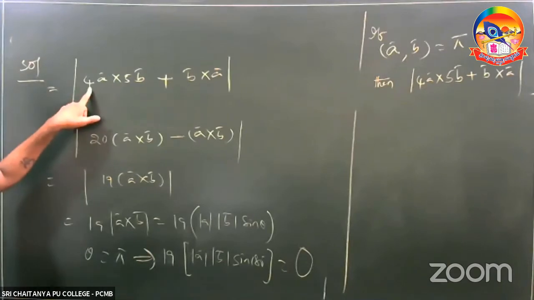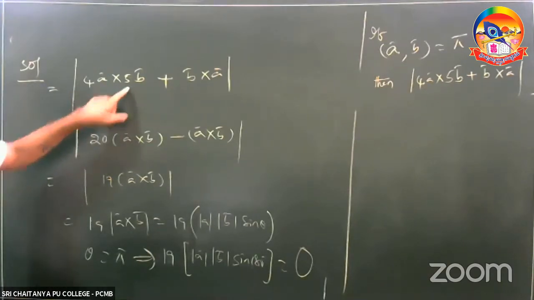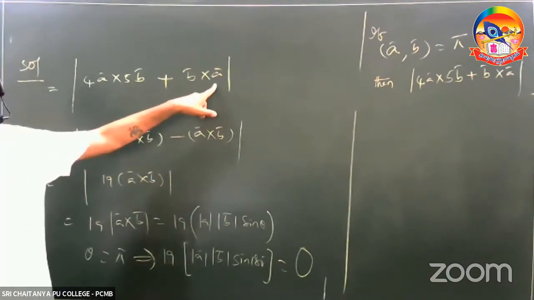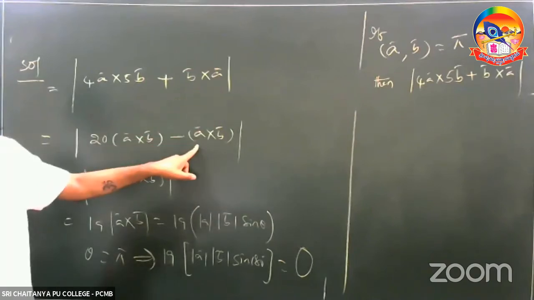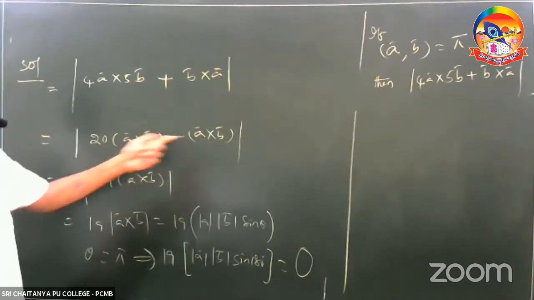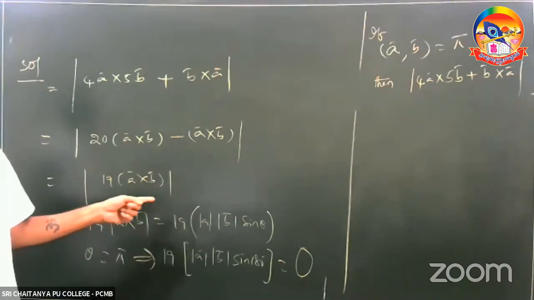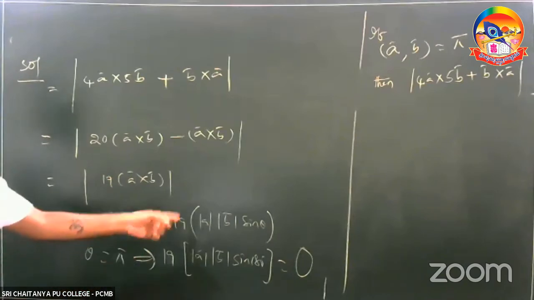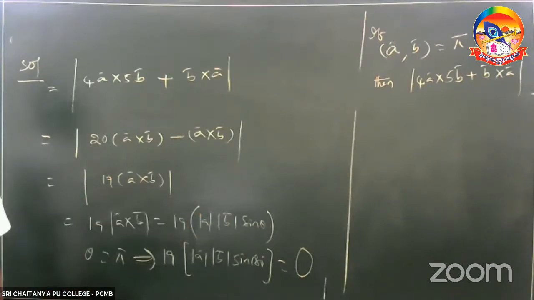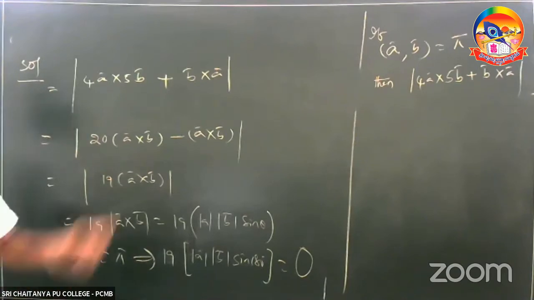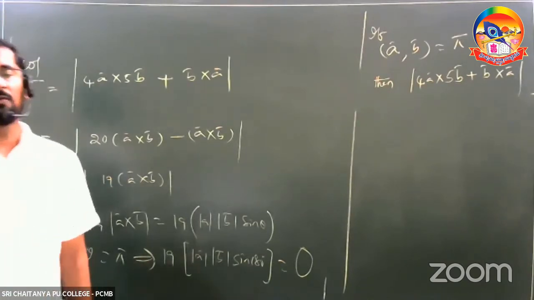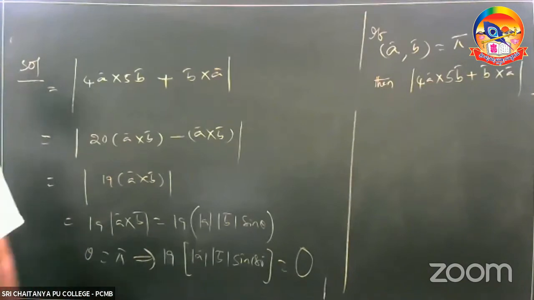This is the question. 4 5s are 20 A cross B. B cross A can be written as minus A cross B. Here 20 and here 1, it is 19 A cross B. So 19 A cross B under mod can be written as mod A into mod B into sine theta. So theta value is equal to how much given to you? 180 degrees. Therefore, sine 180 degrees is equal to 0. 19 into 0 value is obviously 0. Copy that one.